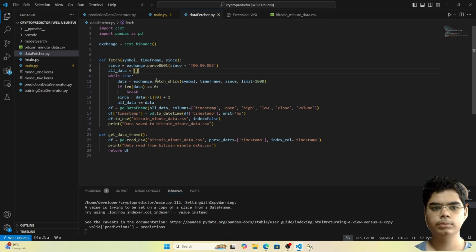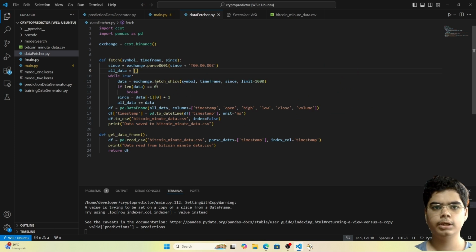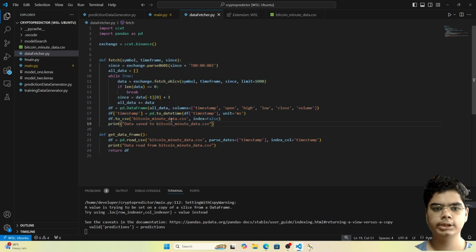So the first step, as you can see in this diagram, is to collect the data. For that, I have this file named datafetcher.py. Here I have two functions, and this function here fetches the data and stores it in a CSV file called Bitcoin minute data. And this function here reads the data from the CSV file and returns it.